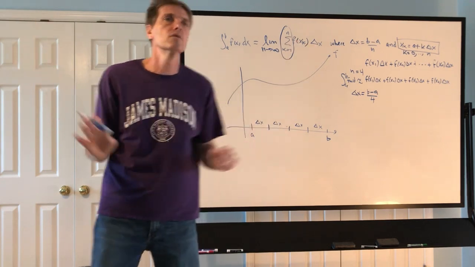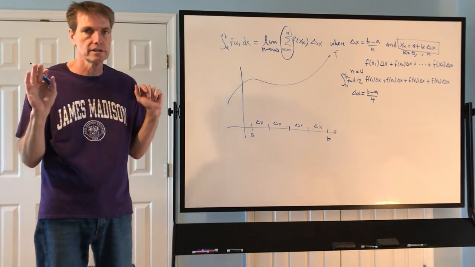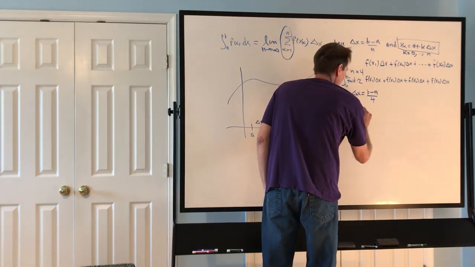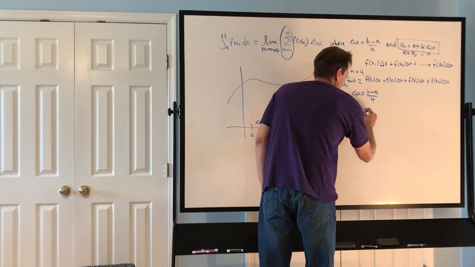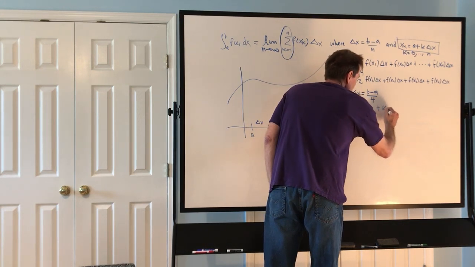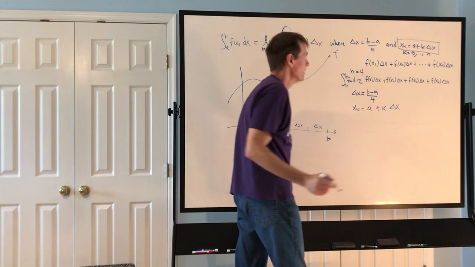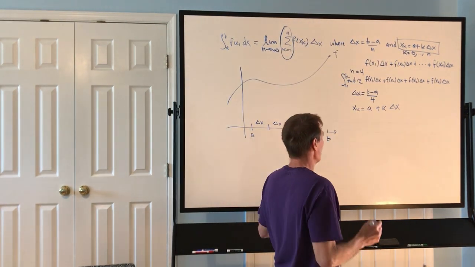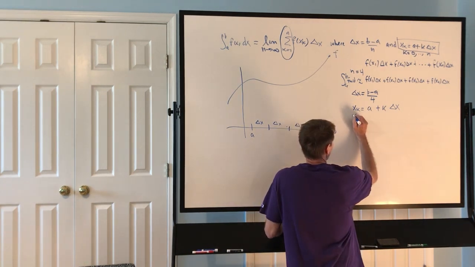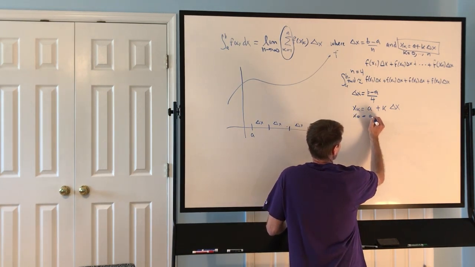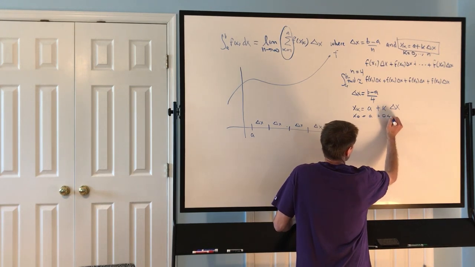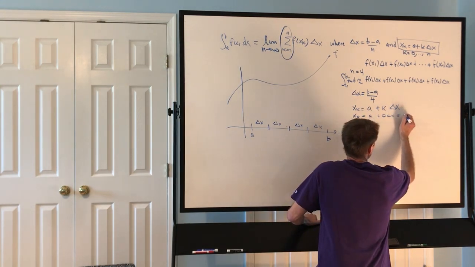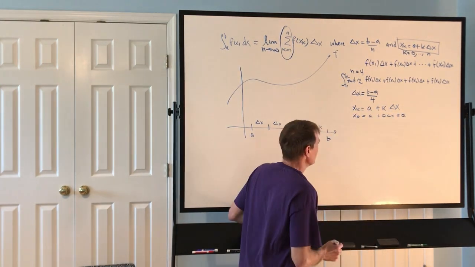I know everybody was like, I'm never going to understand this. But it's not as hard once you just start unpacking it. If we look here, we have this x sub k is equal to a plus k times delta x. Now we notice the first k that we use is 0. So wherever I see the k, I put a 0. But 0 times any real number is 0, so we get that x0 is a.